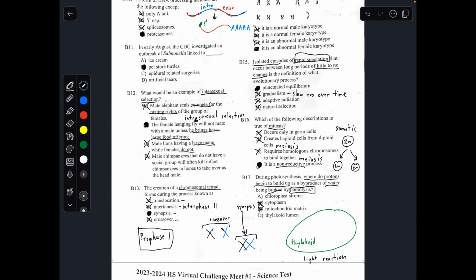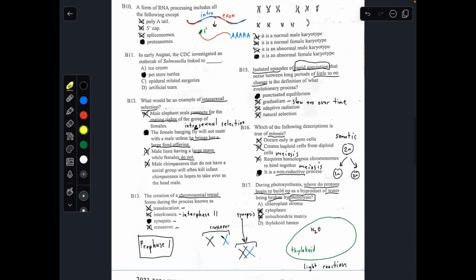You might cover this in honors bio. So we know water is broken down by photolysis. Because water is broken down, it's broken down to 2 hydrogen and 1 oxygen. The oxygen binds with another oxygen to make a molecule called O2 that leaves the thylakoid.